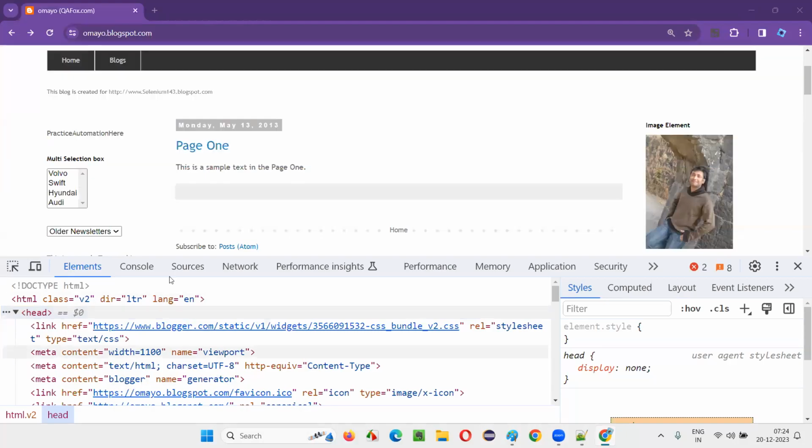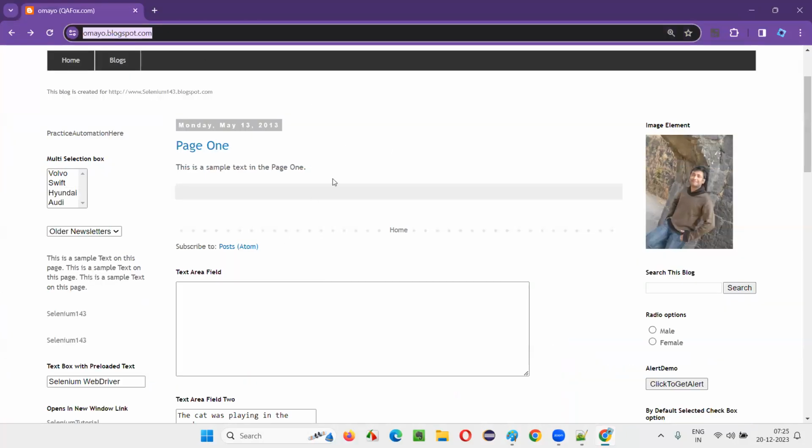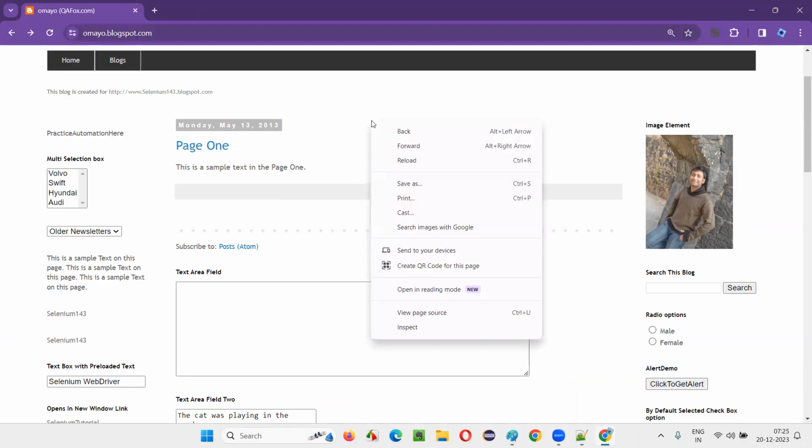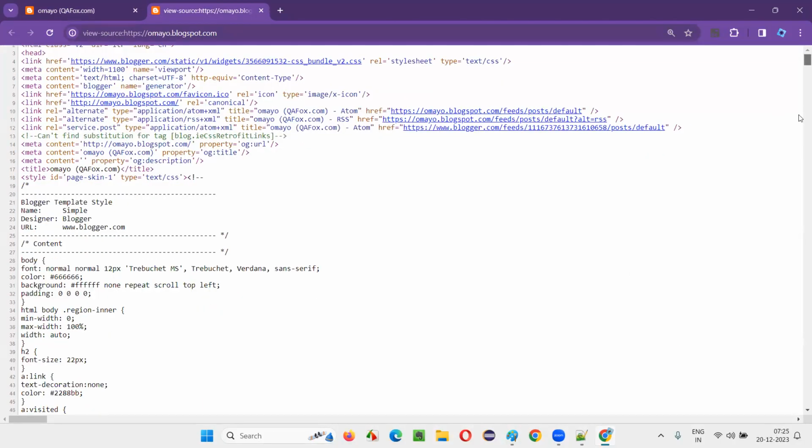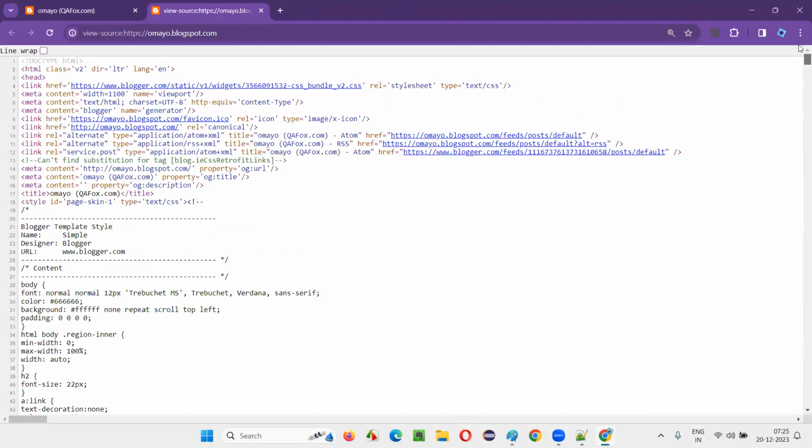Inspect will open the developer tools of Chrome browser in the same page itself. But if you want a separate tab where the entire HTML code is displayed at a focused, full screen level, you can say view page source. I personally like view page source if I want to check the HTML code of the entire page because it looks very good for me. It's opening all these things in a new tab.